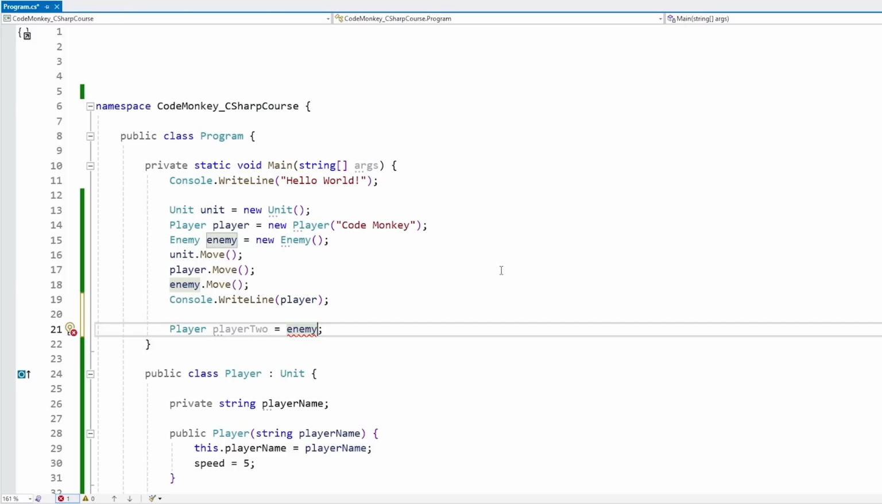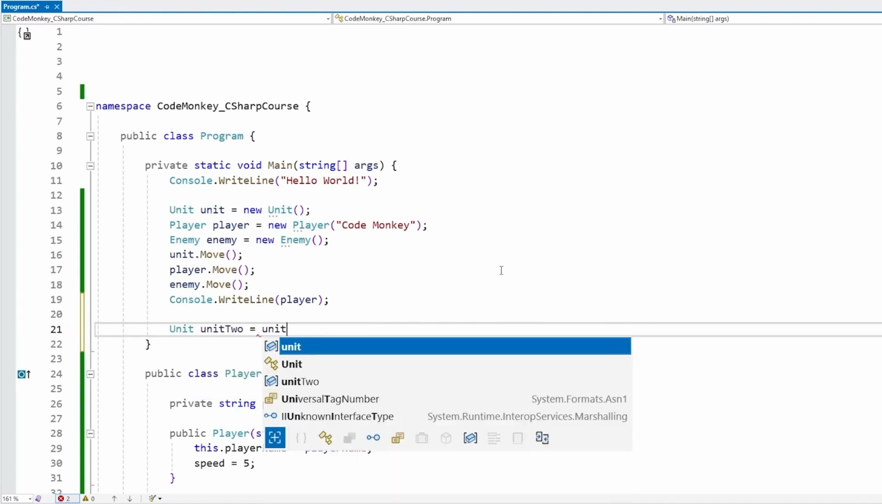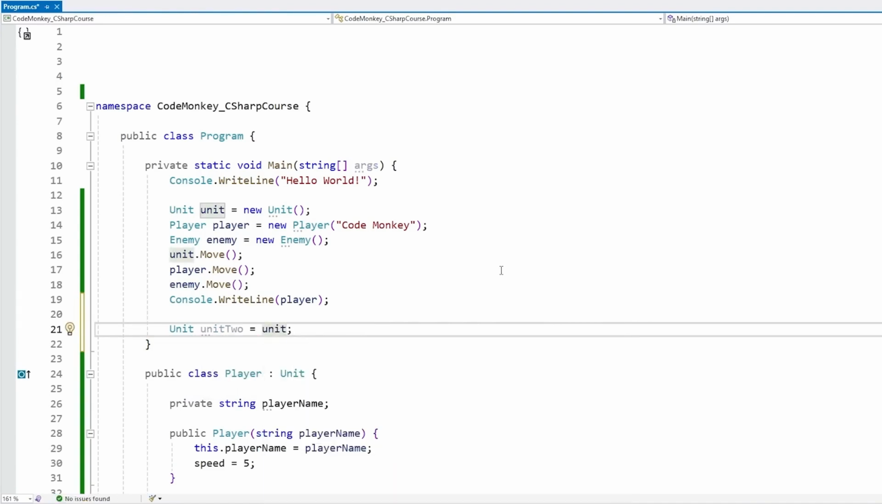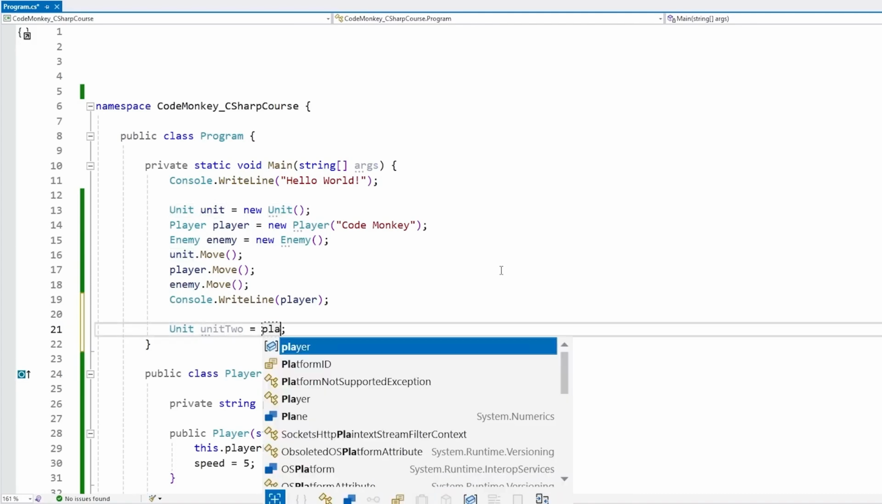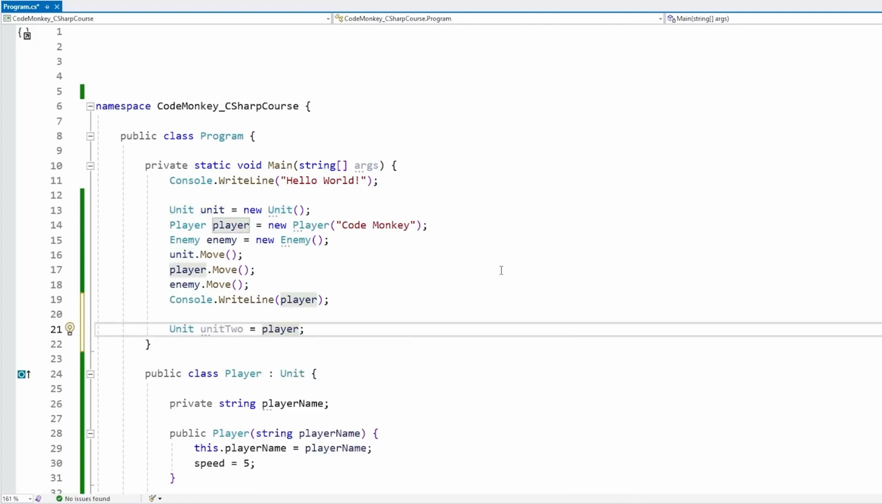However, now let's make a field of type unit. So we have a unit, and obviously for this one we can assign our unit type. Yep, this does work. And on this one we can also assign the player type. Yep, this also does work, because again, player extends unit, so it can be used in place of a unit. And same thing for the enemy object. Yep, this one also does work.